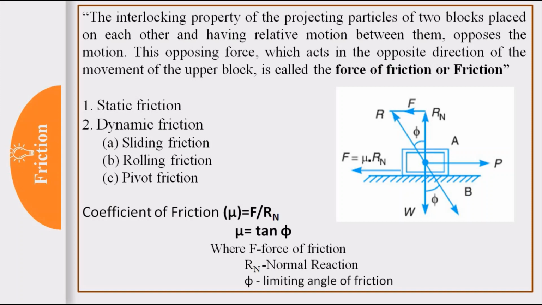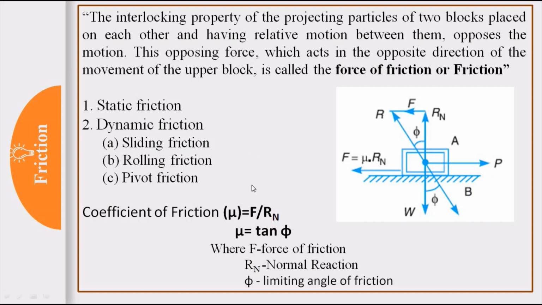Now, types of friction. Which types of friction are there? Static friction, and second is dynamic friction. When bodies are at rest, whatever friction they experience is static friction. When bodies are in motion, whatever friction they experience is dynamic friction. Again, in dynamic: sliding friction, when two bodies have sliding motion; rolling friction, when they are rolling on each other; pivot friction, when they are turning, like a shaft turning. So likewise different classes are there.